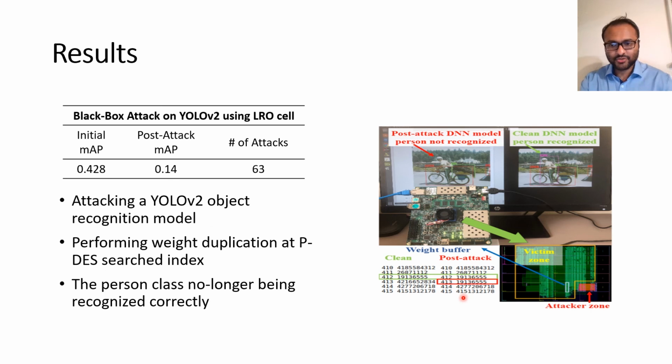Here is a demonstration of our attack where after AWD attack, the weights become duplicated, and after performing the weight duplication, the YOLO V2 model can no longer recognize the person class, which the previous clean model used to perfectly recognize. We also performed the attack on the whole dataset, where the initial mean average precision was 0.428. After 63 rounds of attack, the post-attack mean average precision went down to 0.14.